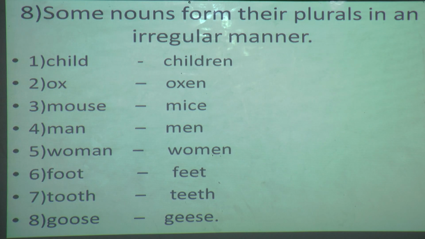Goose, geese. So understood students, these are the 8 nouns where we don't follow any of the rules of adding s or adding ves or adding es. So these 8 nouns I told you to make a star and you have to learn along with the spelling. So again students, read along with me. Child, children. Ox, oxen. Mouse, mice. Man, men. Woman, women. Foot, feet. Tooth, teeth. Goose, geese. Okay.